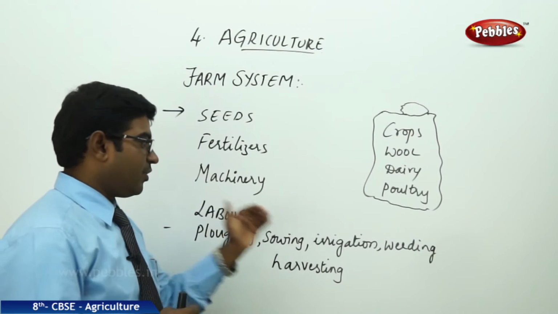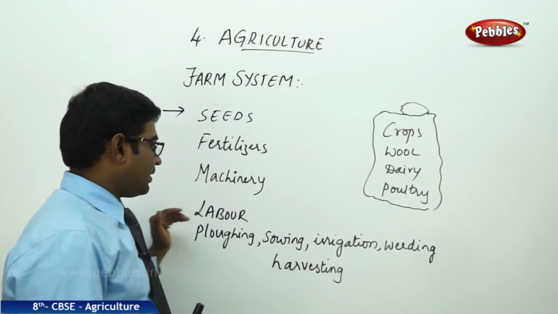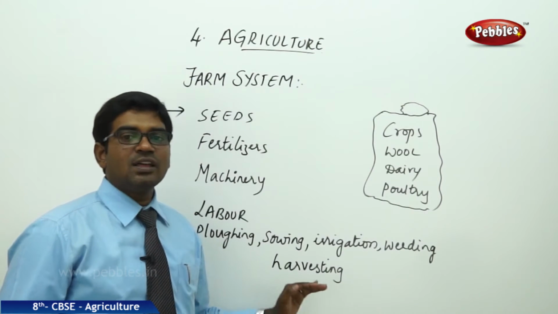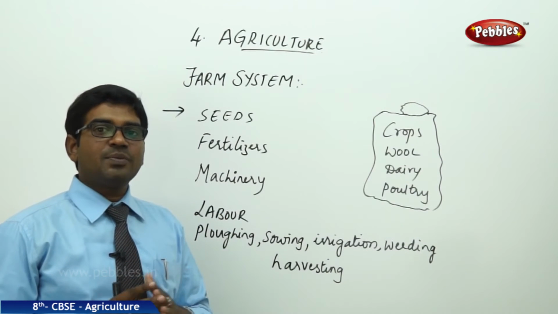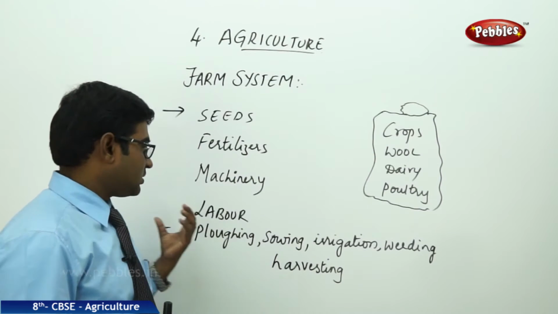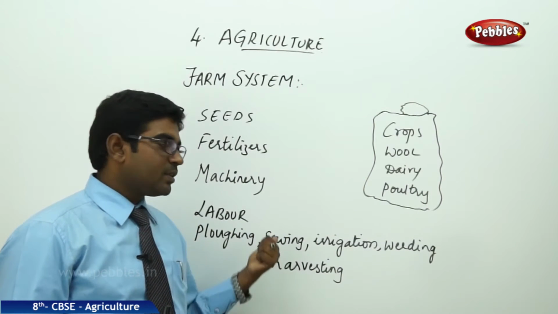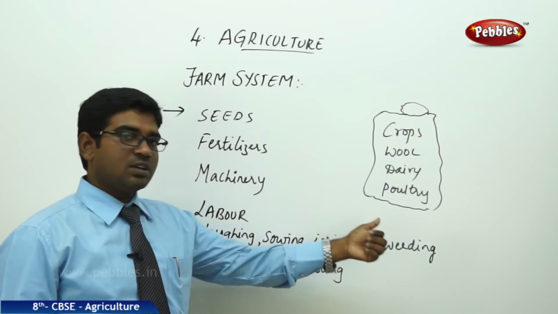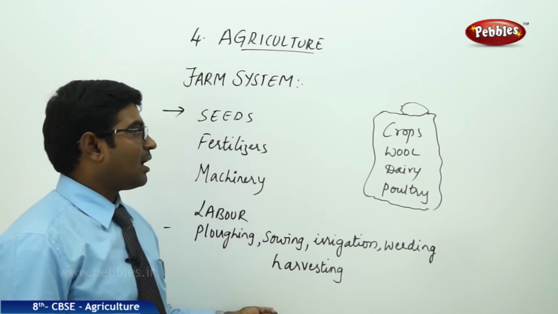So all the unnecessary weeds have to be removed, and the labor will be doing all these things. Finally, after a time period when the crop is grown, you do the harvesting. That involves the activities of plowing, sowing, irrigation, weeding and harvesting.